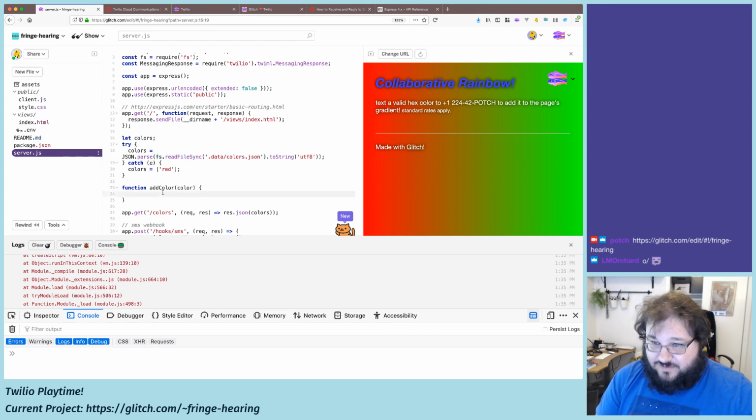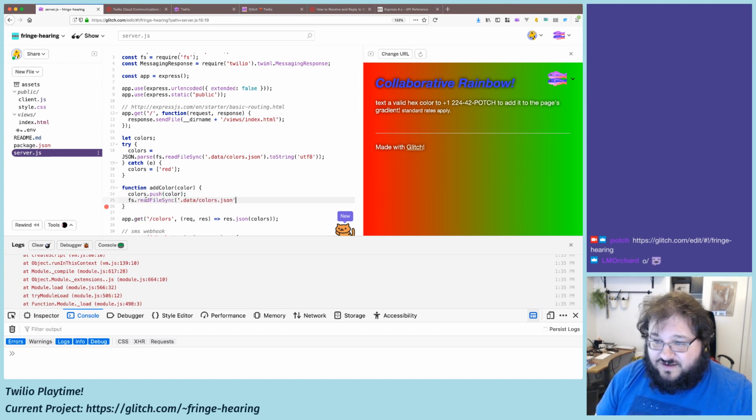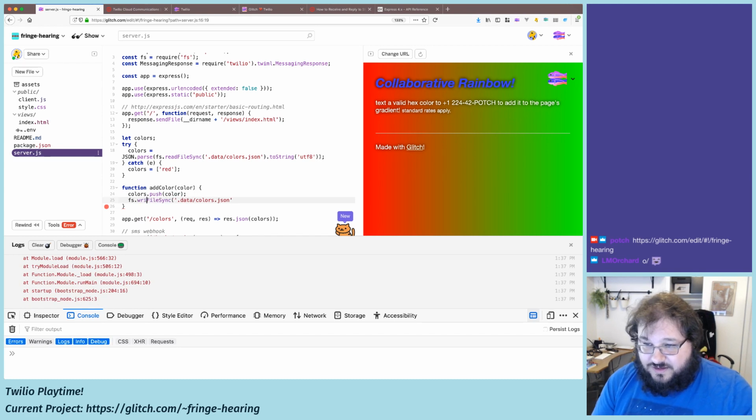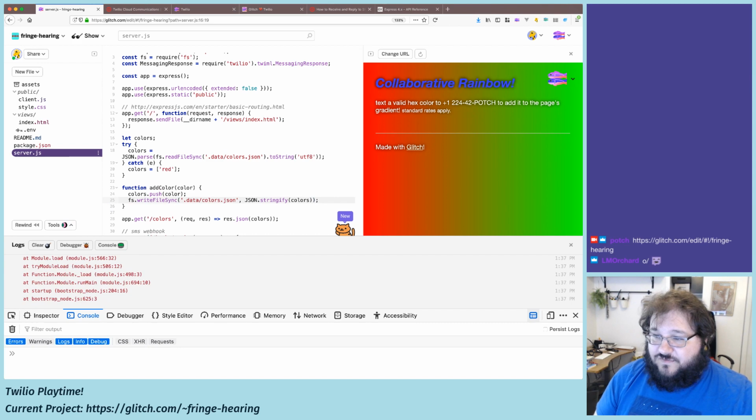So it's going to be colors.push(color), and then fs.writeFileSync, and we're going to be lazy and do a write instead of an append. And I believe, what's the, is it colors? Hopefully I didn't get that backward.